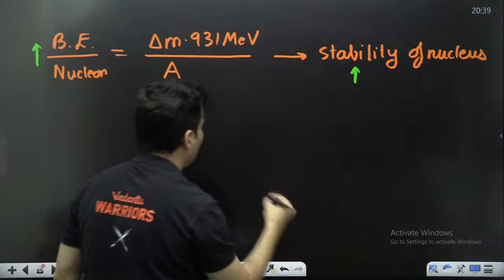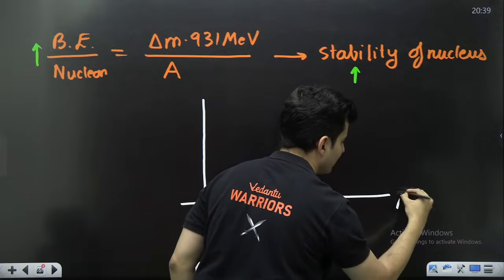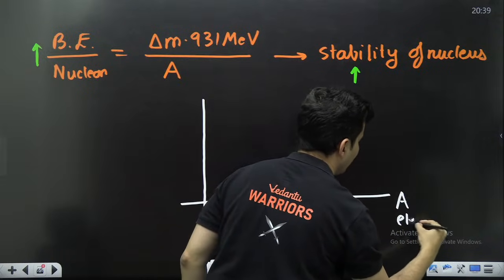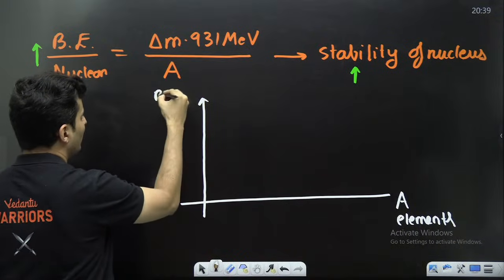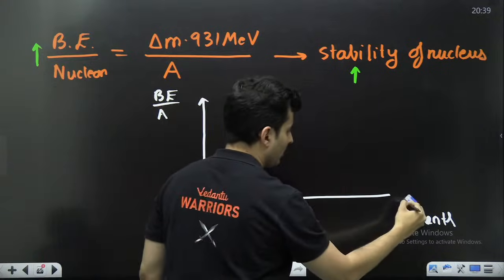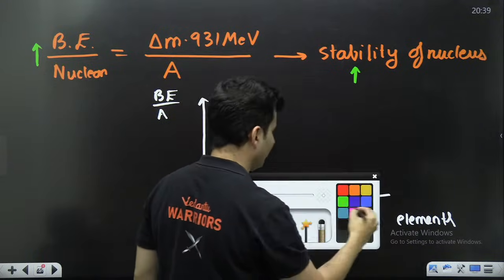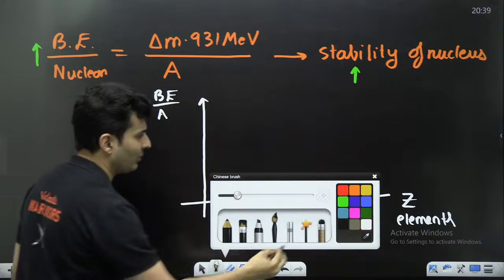So if you happen to draw a graph of the different elements, atomic mass number, and here binding energy per nucleon, actually here instead of A it should be Z, my bad, not atomic mass number, just atomic number.